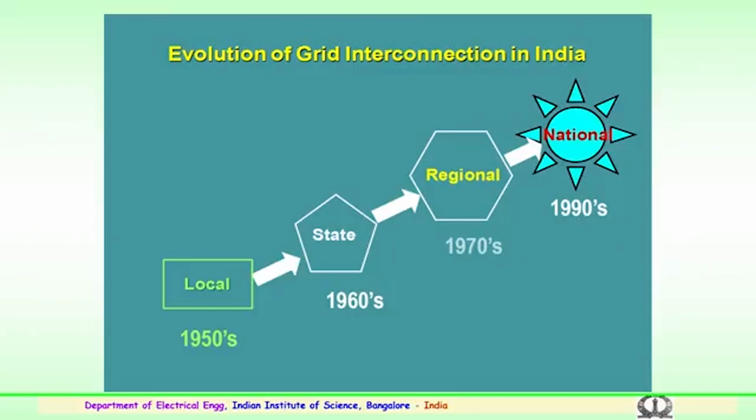Further, it was thought that at a state level the resources should be pooled and a grid maintained where distribution could be made for the entire state. This concept was thought of in the 1960s. Then the concept of regional grid interconnections came. In the 1970s the regional grid concept was considered, and India was divided into 5 regional grids, with the states in each region made part of that particular region.